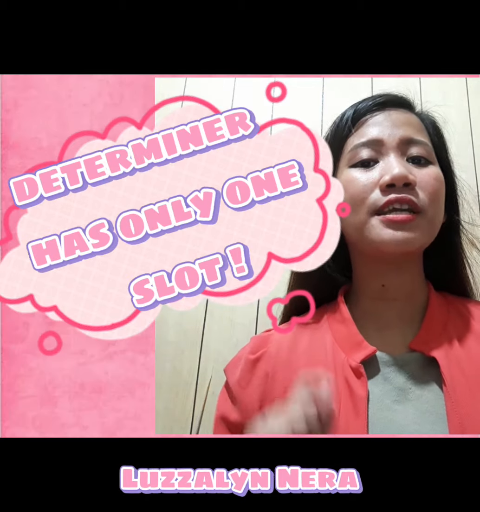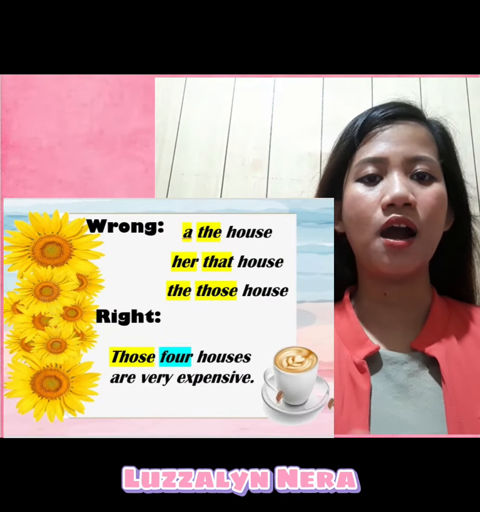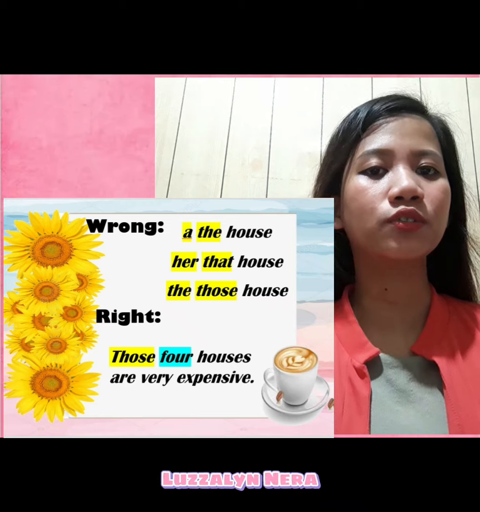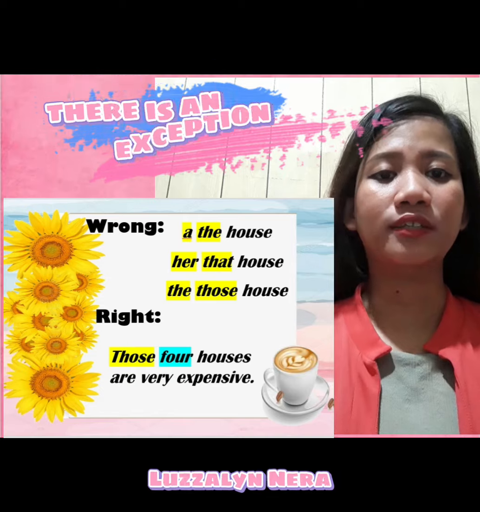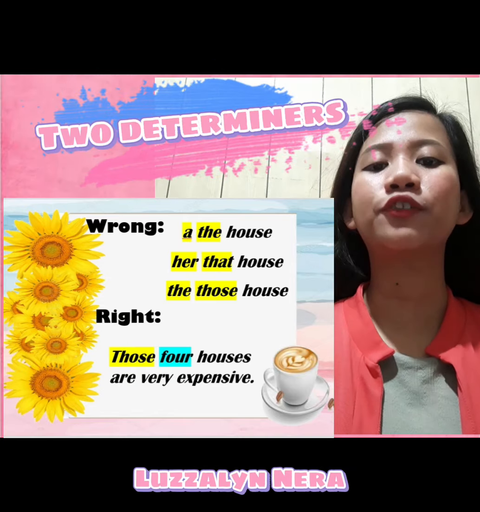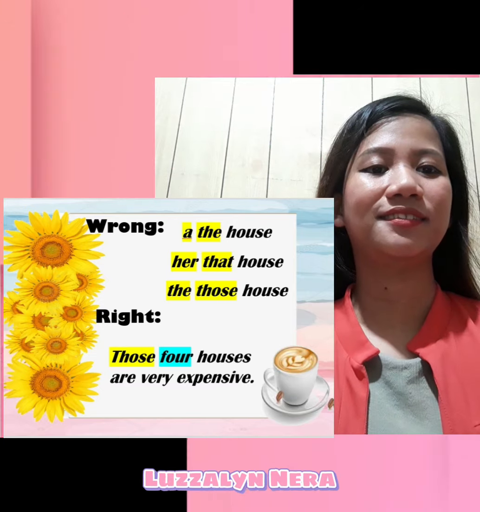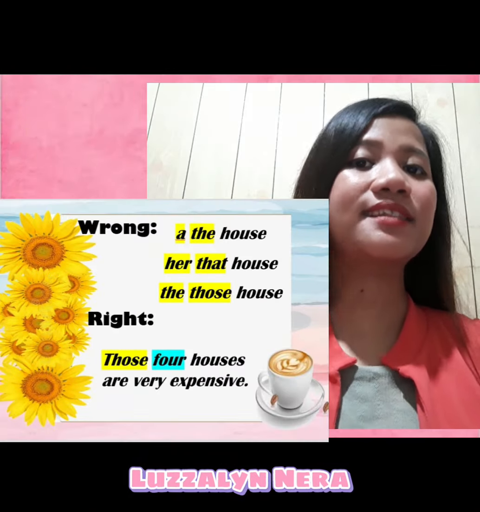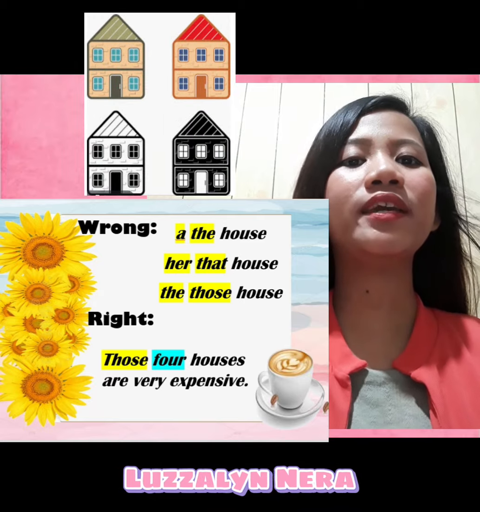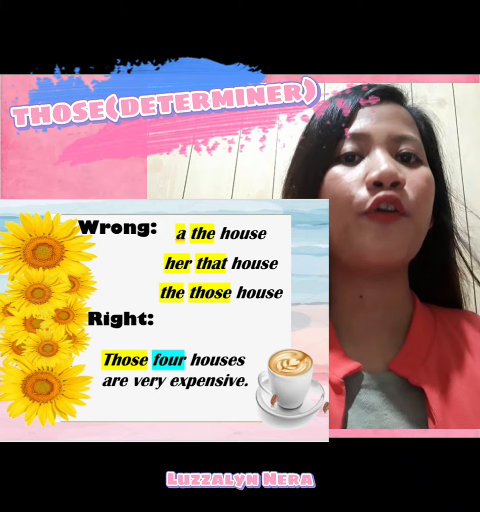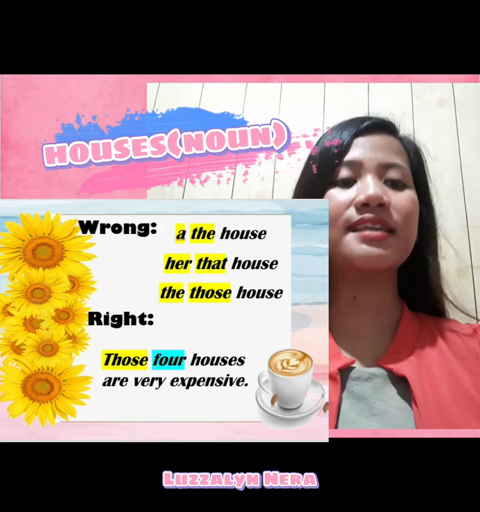Please remember that there is only one slot for a determiner. We can't say the her house, that house, or the those house. But there is an exception. It is possible to have two determiners if one of them is a quantifier. For example, in this sentence, those four houses are very expensive. Here, those is a determiner. Four is also a determiner but a quantifier, and houses is the noun.